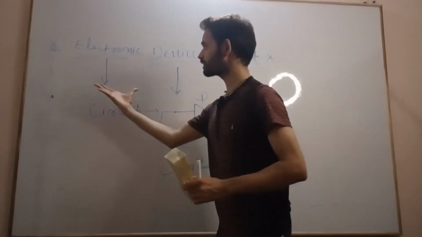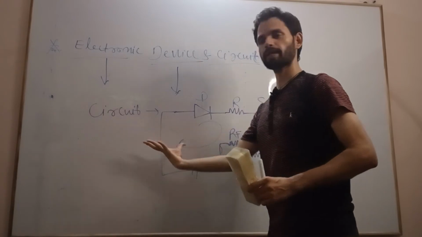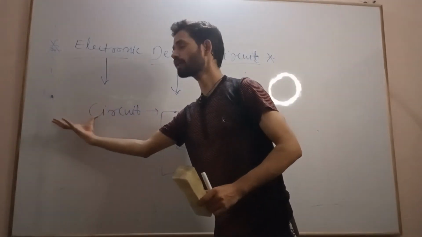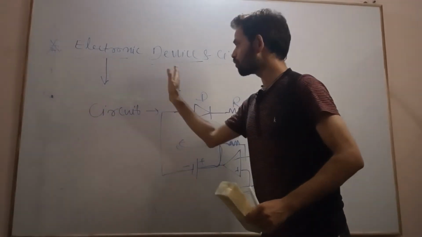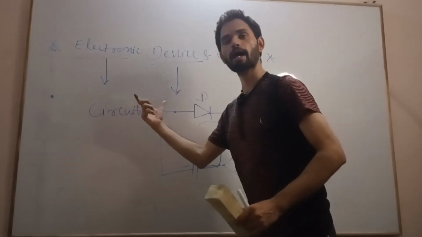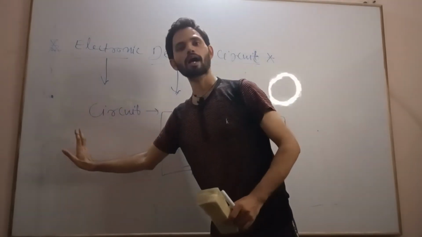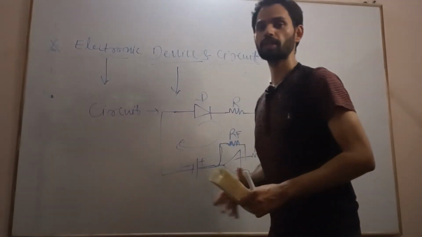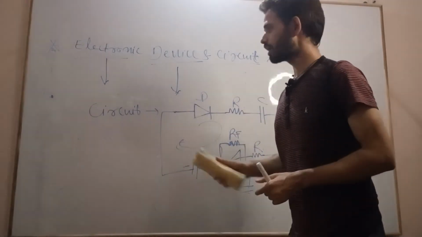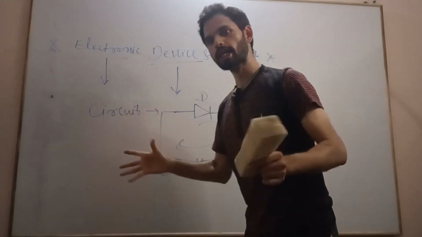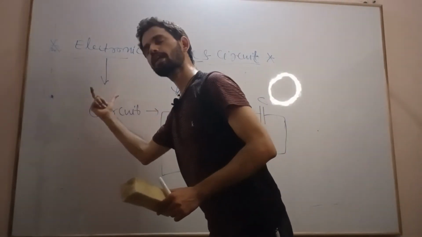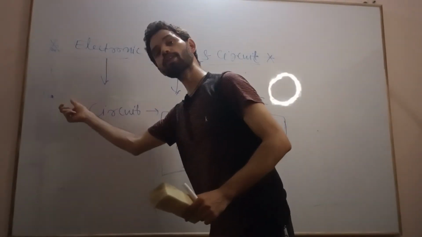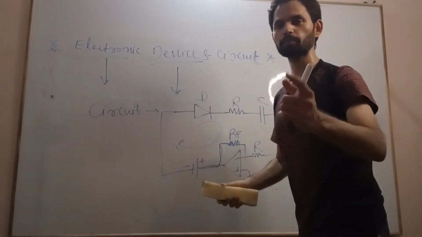What is electronics? It is electron plus mechanics, a combination of electron plus mechanics, which is nothing but the study of the behavior of electrons under the influence of an electric field, where an electron is a negatively charged subatomic particle.